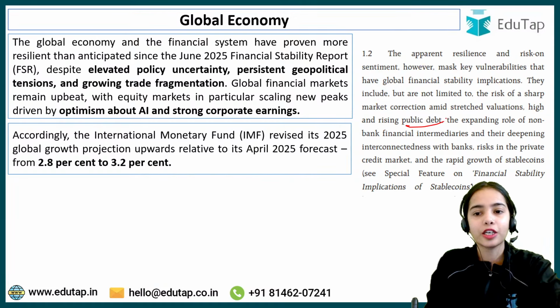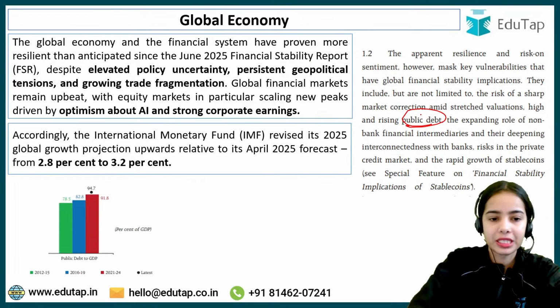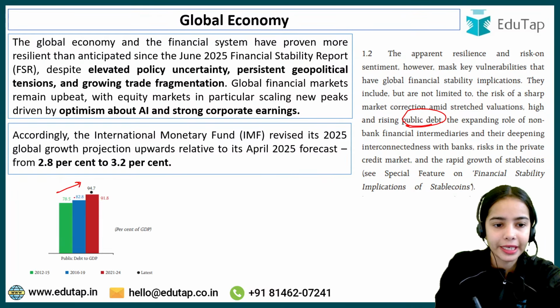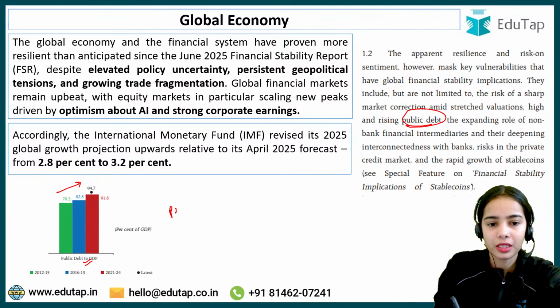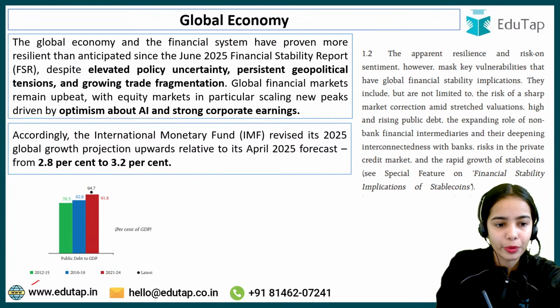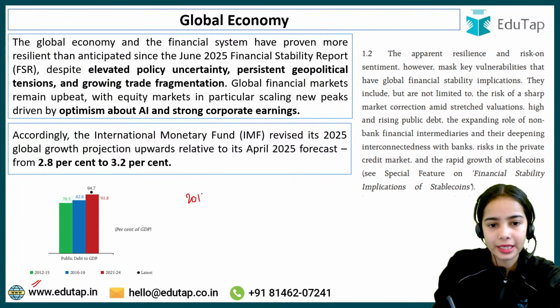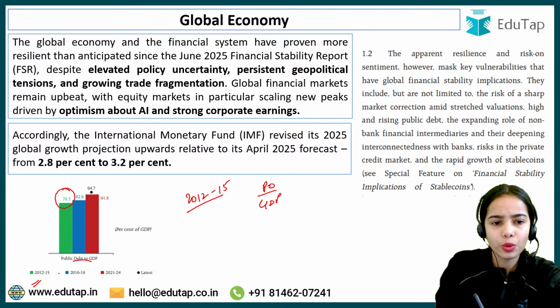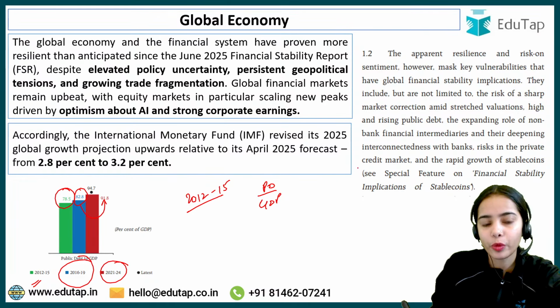So public debt, the government debt, is rising. Here you can see the public debt to GDP ratio. The public debt to GDP ratio is increasing. In 2021 to 24, it was around 91.8%. If you see the data from 2012 to 2015, in this period the public debt to GDP ratio was only 78.5%, which increased to 82.8%. Then suddenly it has increased to 91.8%.